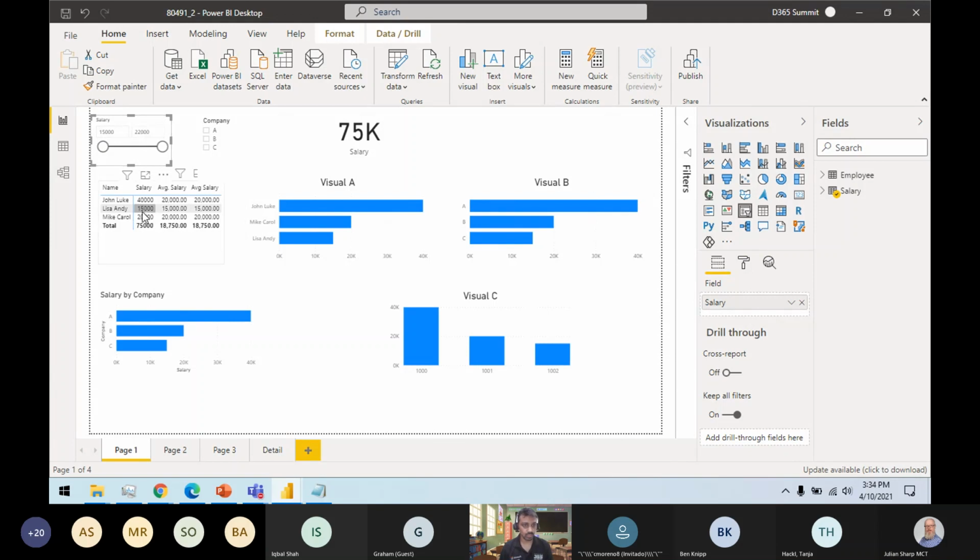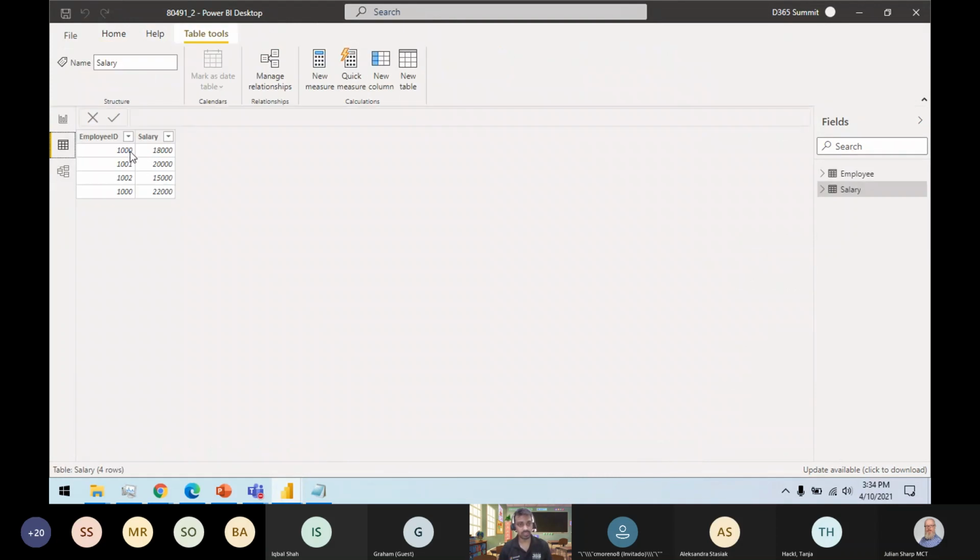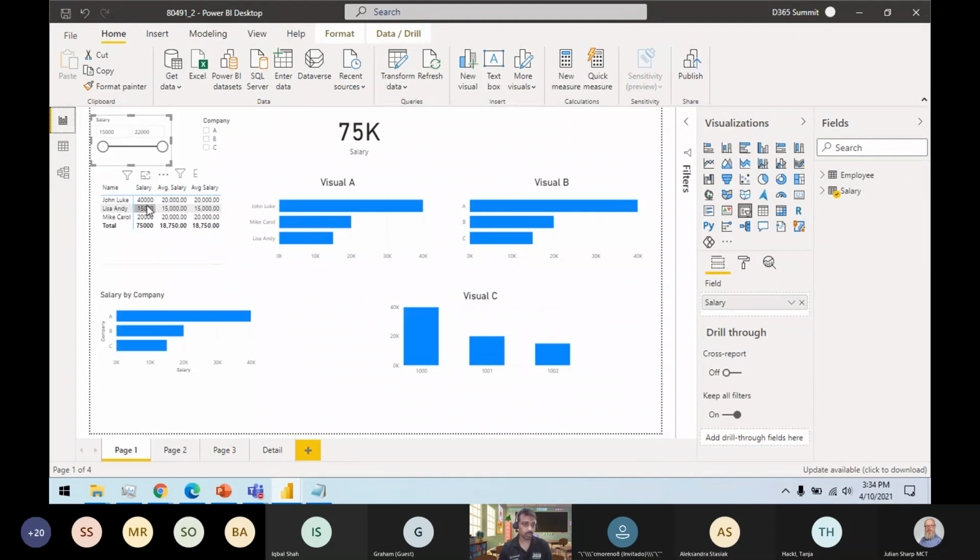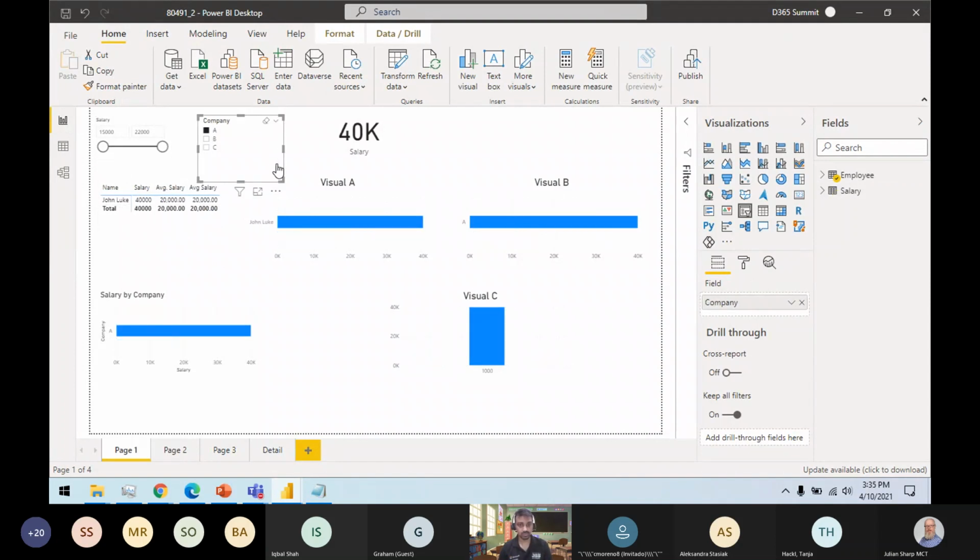I can see all the employees there, and the salary coming as 40,000, because this employee John Luke has two different salaries, one is 18,000 and the other is 22,000. So this is coming as 40,000, which is correct. This is when I use the single direction. If I select company A, all the visuals will filter and only company A data will be shown. If I select company B, only company B data is shown, and the same for company C. If I select company A, the salary is 40K.